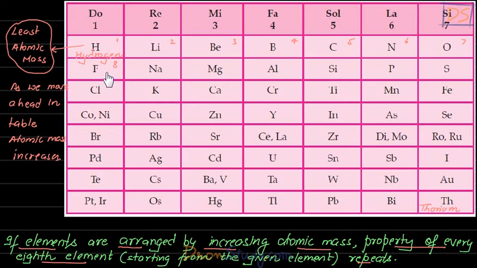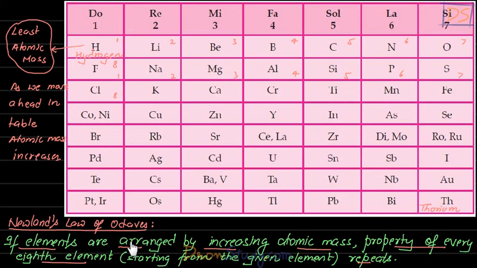Right, students? Then you can see once again, consider this is the first, this is 2, this is 3, this is 4, this is 5, this is 6, this is 7, and this is 8. Once again, this law says that the properties of these two elements will be similar. And actually the properties of all these three will be similar. So that is what he is saying in his law. Right, students? So this law is also called Newland's law of octaves.